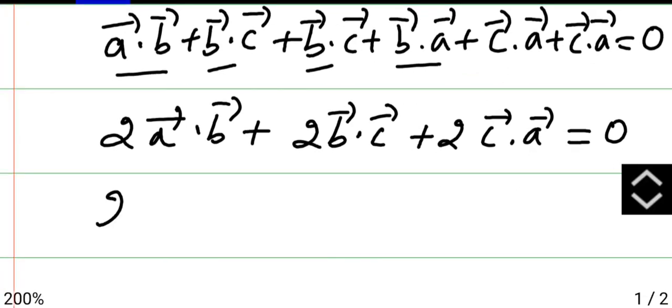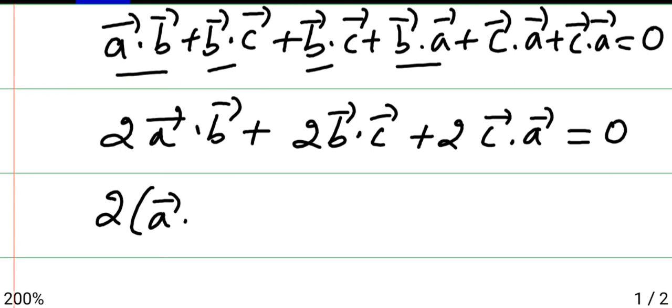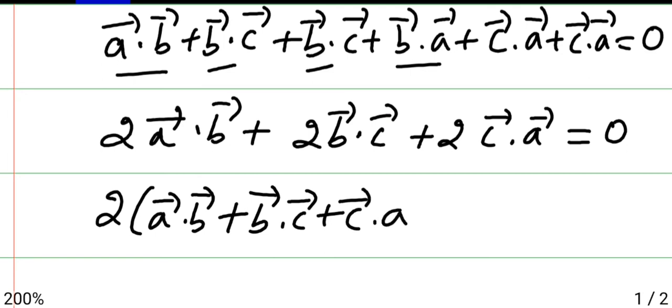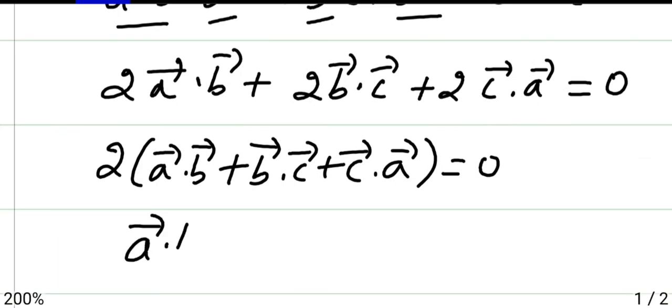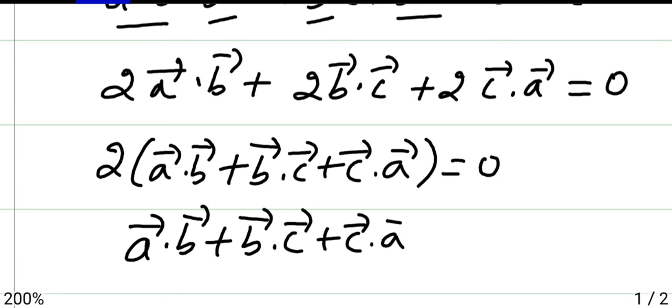So take 2 common. It will be A vector dot B vector plus B vector dot C vector plus C vector dot A vector is 0.